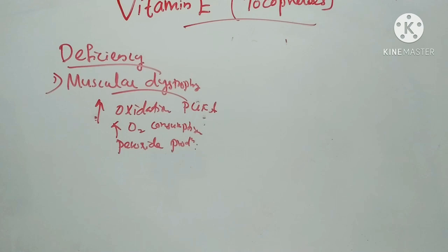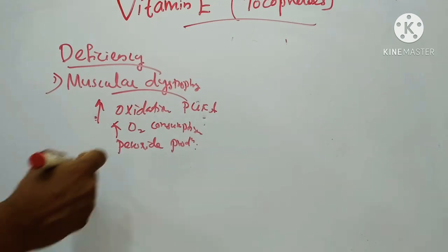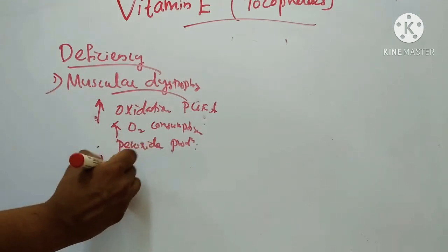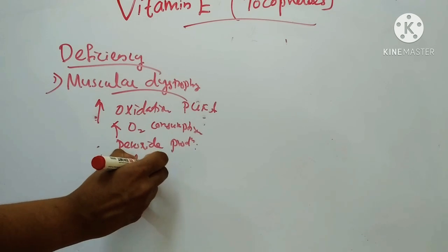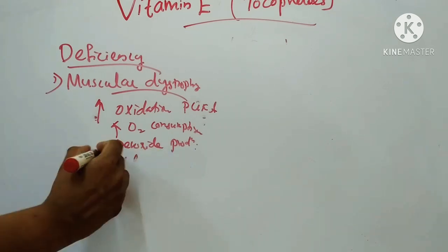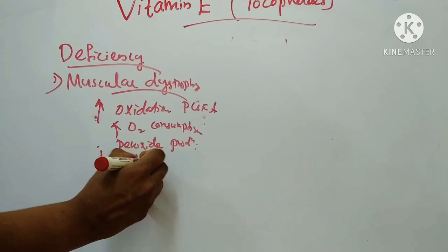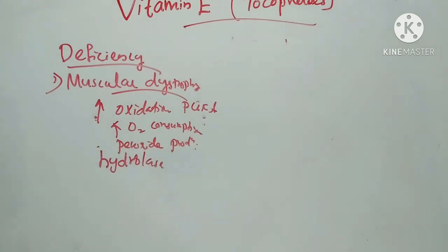Peroxides then cause an increase in intracellular hydrolase activity, by affecting the lysosomal membranes. These hydrolases then catalyze breakdown in muscle and produce muscular dystrophy. The muscle creatine is low and creatinuria occurs. That is muscular dystrophy. Next one is hemolytic anemia.